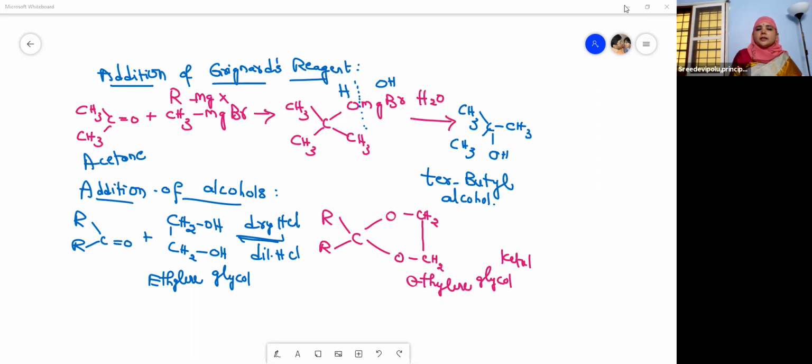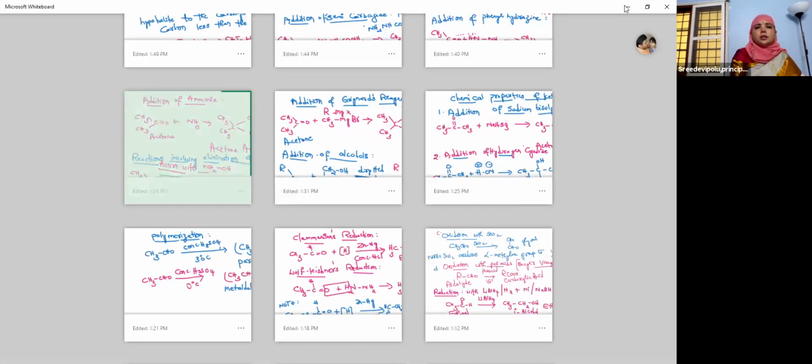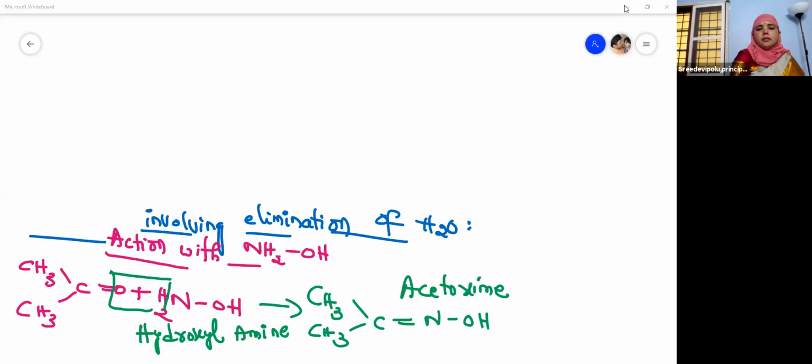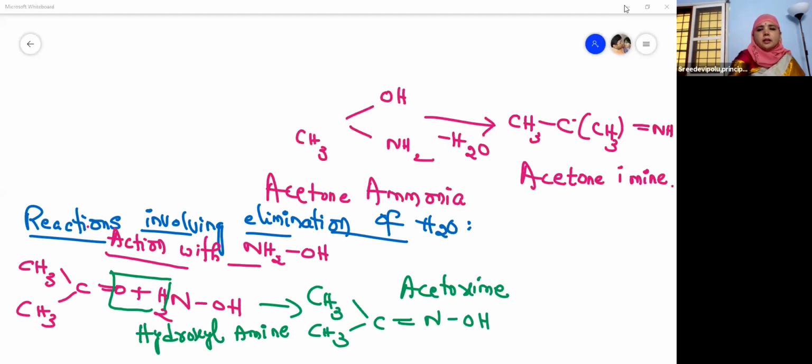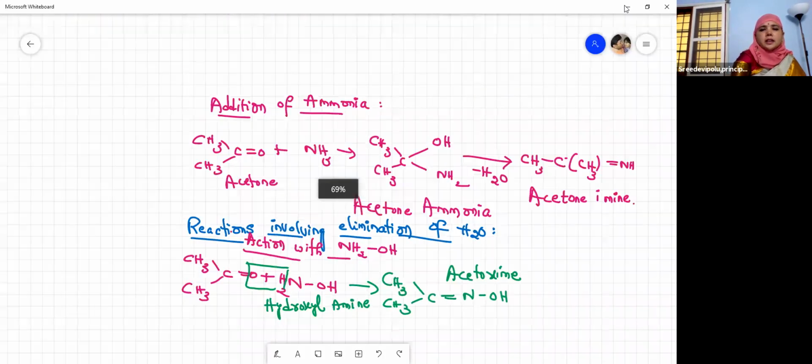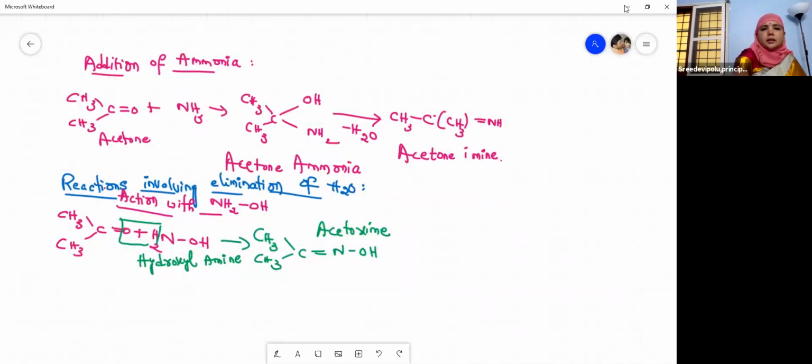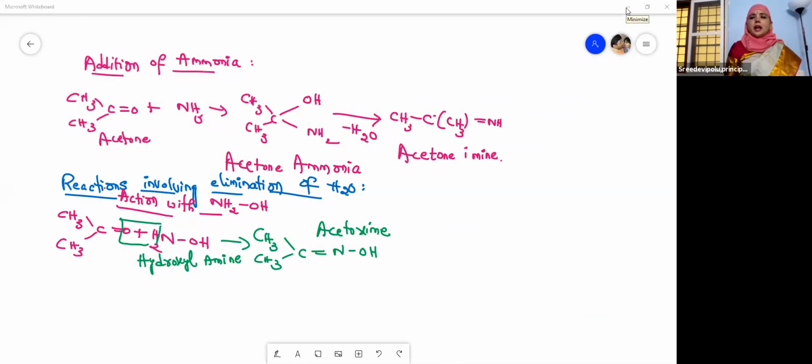When ketone reacts with a dihydric alcohol, that is ethylene glycol, it forms a cyclic compound, that is ethylene glycol ketal. Okay, so now let us move to the next reaction, children. That is addition of ammonia. So when ketones react with ammonia, what do they form? They form imine, a double bond and amino group. So what is it? Imine, right?